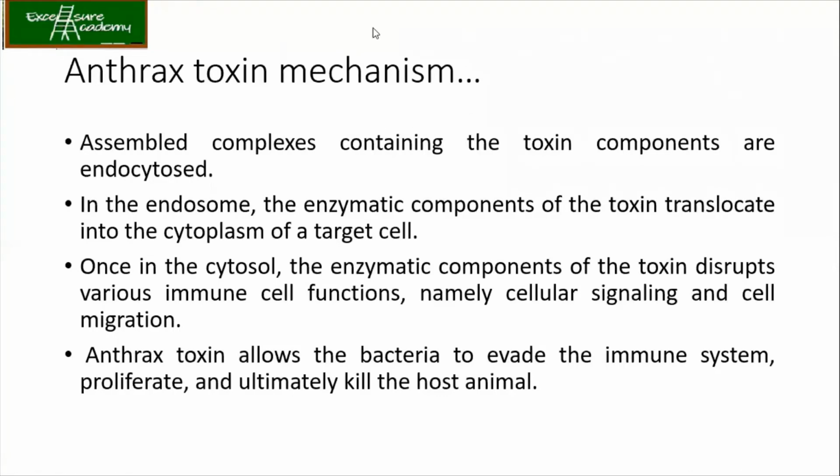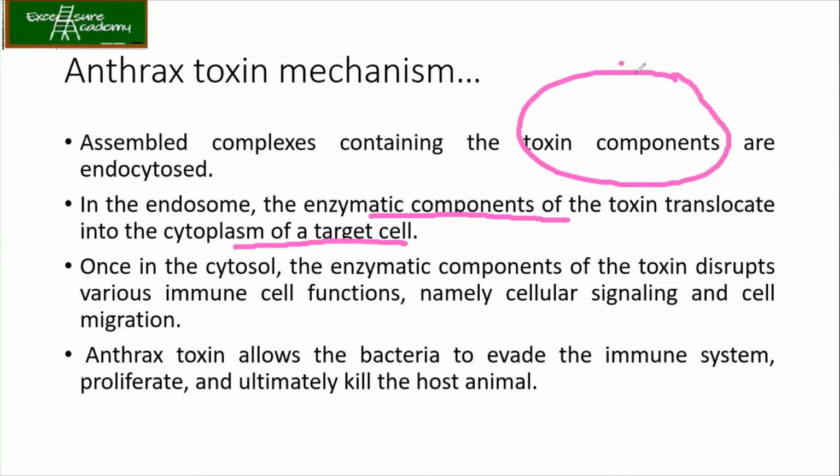Then the enzymatic components of the toxin translocate into the cytoplasm of the target cell. So you have the cell, receptors were there, all these components got endocytosed, and from the endosome, these toxins come out into the cytoplasm.